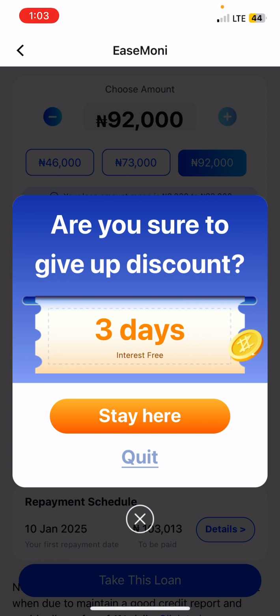There are so many loan apps that I will not even advise you to use, but this one, I have tried it once and it works, and I paid back immediately, and I never had issues with this loan app. So if you want to use easy money, they are very good, they are reliable, and kindly use them and pay back immediately for you to increase your loan amount.